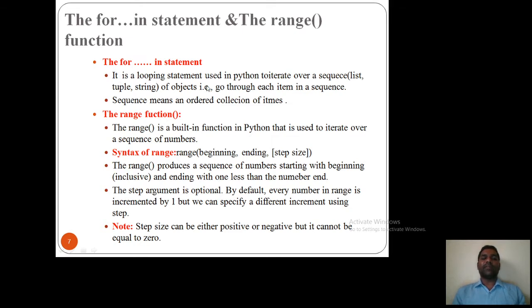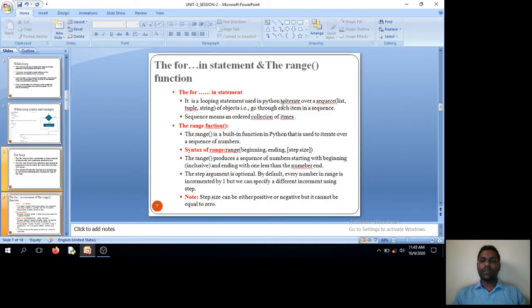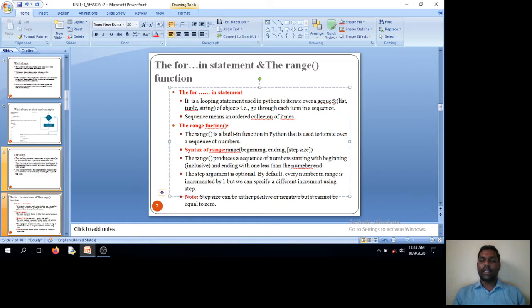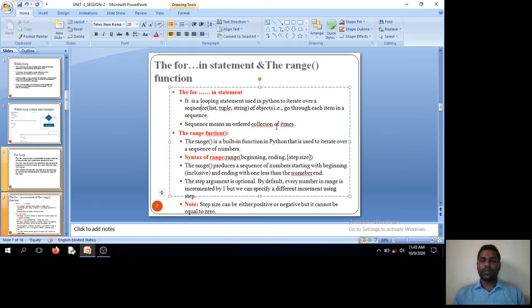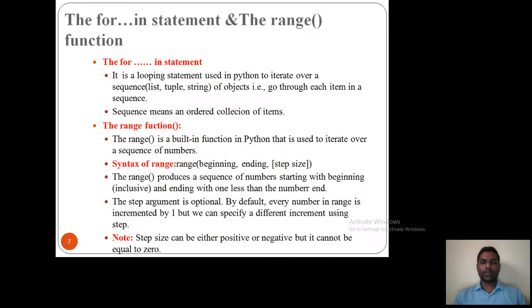It is a looping statement used in Python to iterate over a sequence, or list, tuple, string.